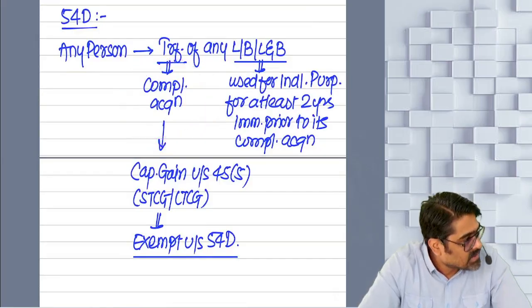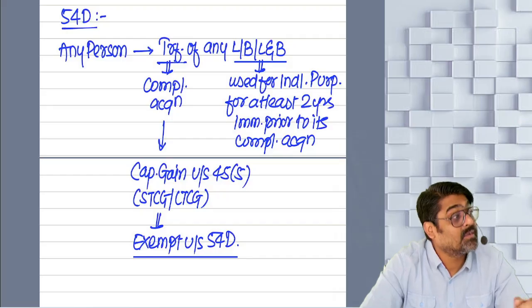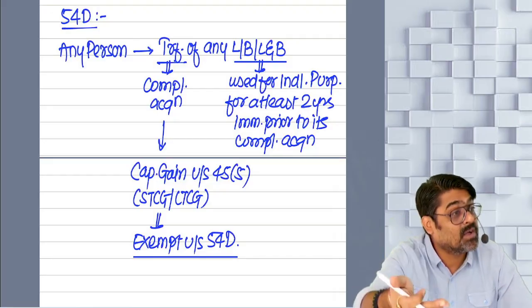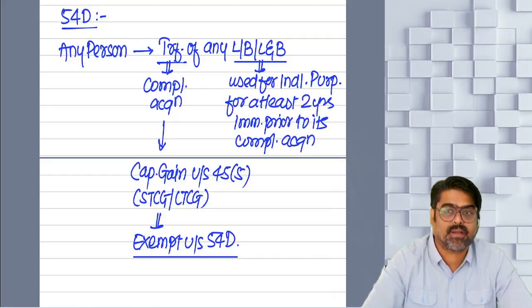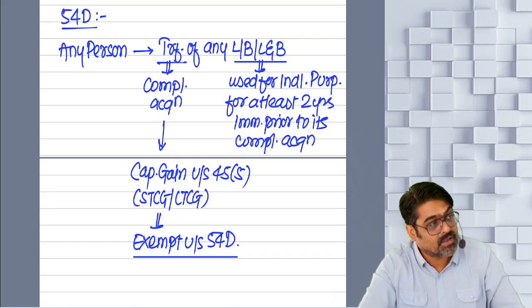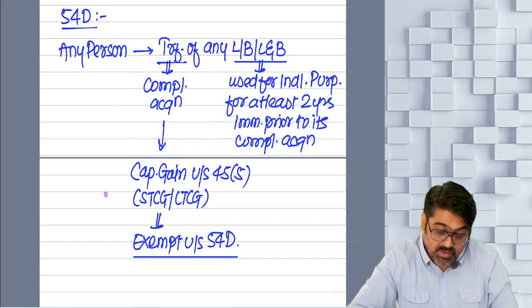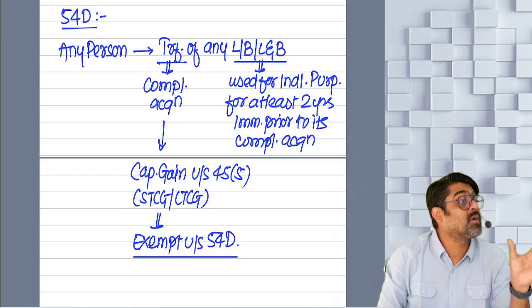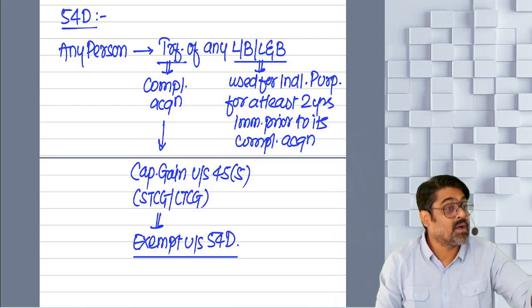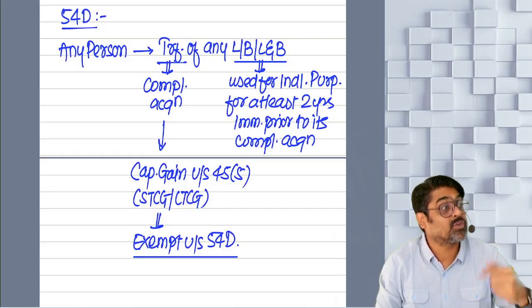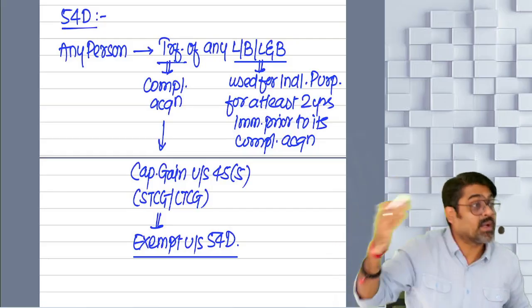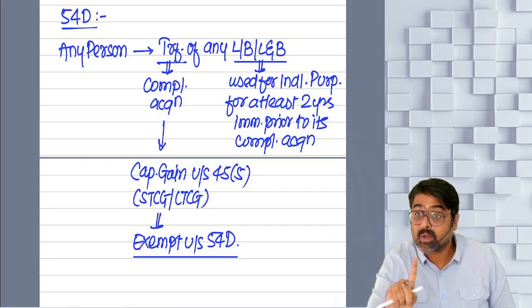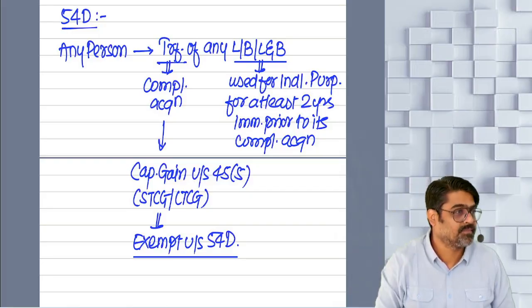The date of compulsory acquisition is not the year in which the gain is taxable. It is the year of receipt of the insurance claim, if you remember. So in which year will this gain be taxable? In the year of compulsory acquisition? No. This gain will be taxable under section 45(5) in the year in which the compensation or any part thereof is received for the first time. So that period of investment in the new land, new building has to be counted from date of transfer, date of compulsory acquisition? No, that period of 3 years has to be counted from the date of receipt of compensation.